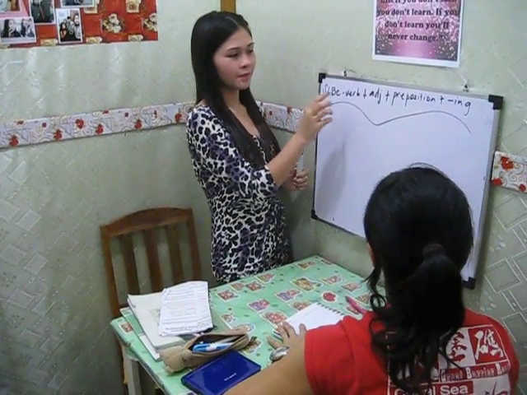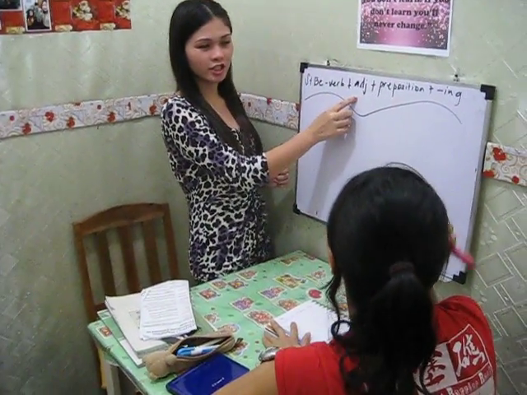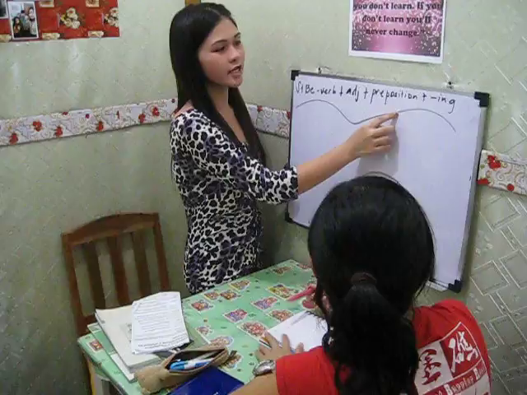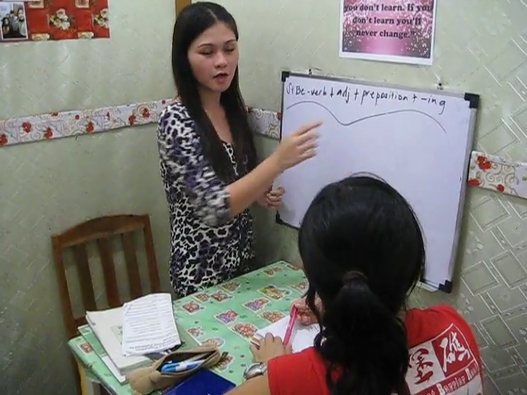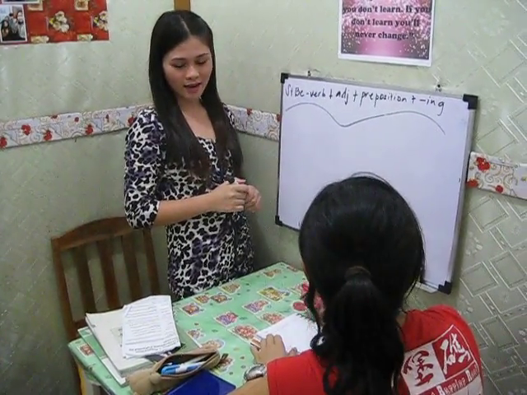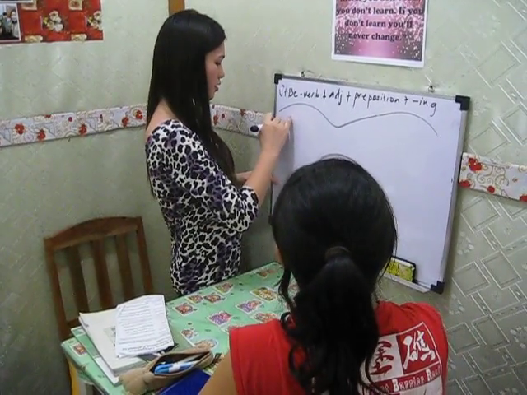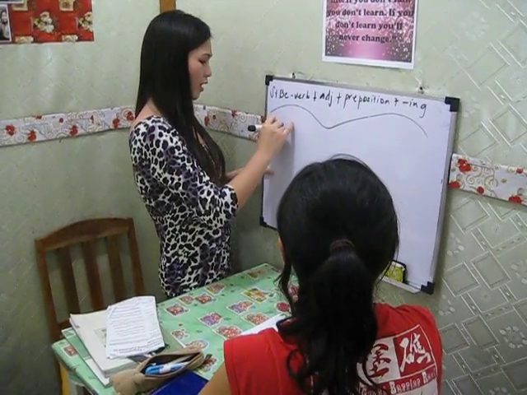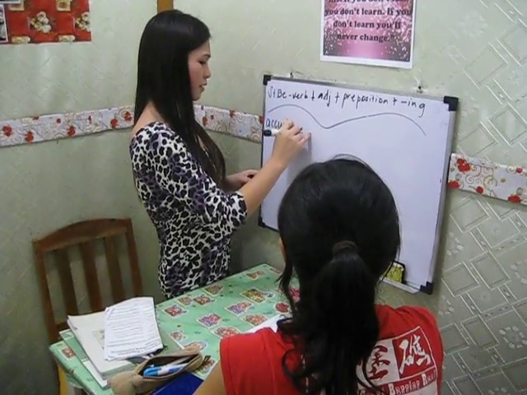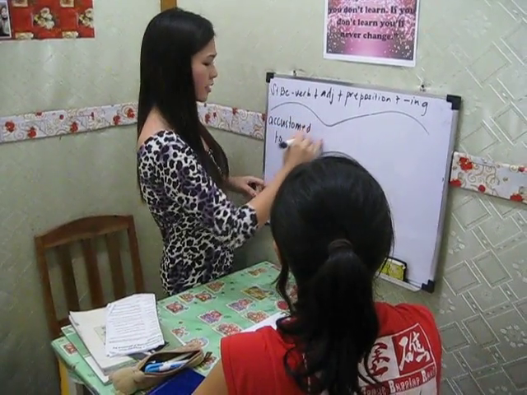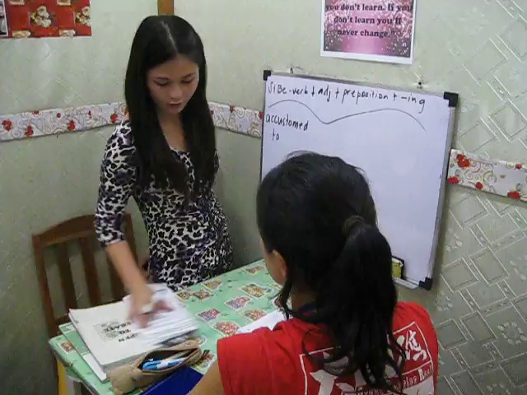Subject plus be verb plus adjective and preposition and ing, or what we call a gerund. Okay, so first I'm going to give an example. This word is "accustomed to."